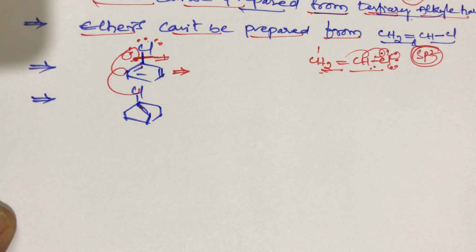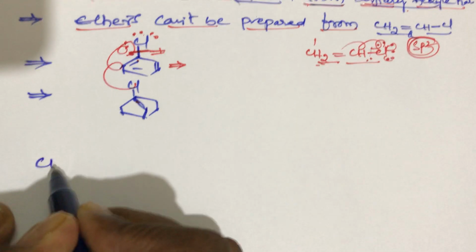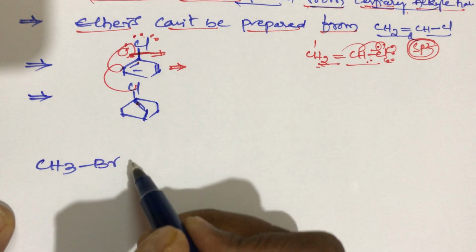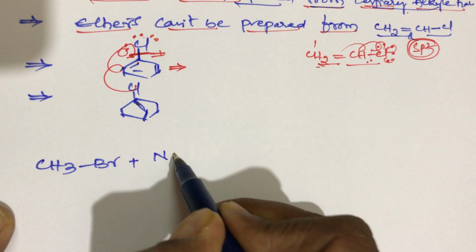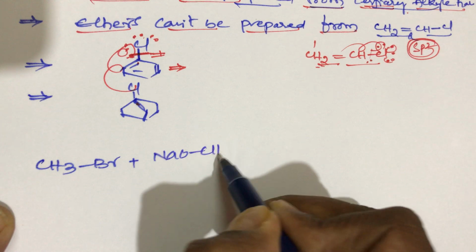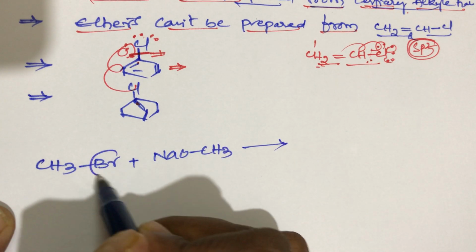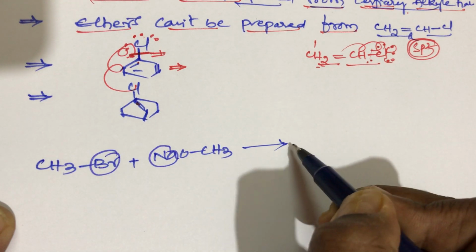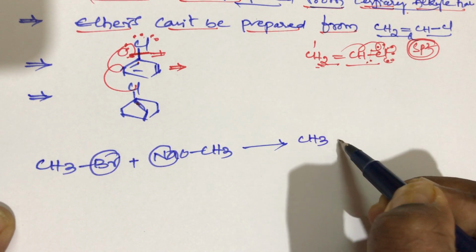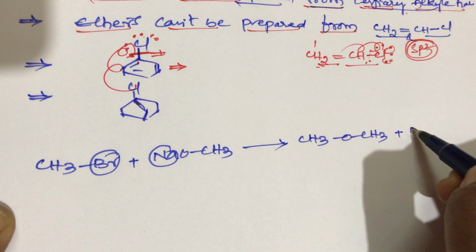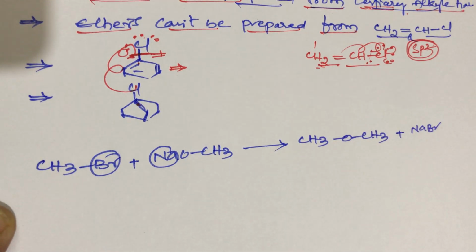One second student. Williamson synthesis example, student. Now take methyl bromide reacting with sodium methoxide. It gives, student, Br and Na, so that is NaBr elimination, and we get the product CH3OCH3, dimethyl ether, plus NaBr, students.